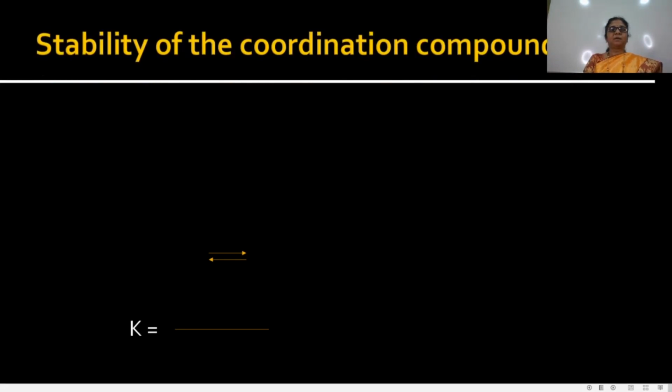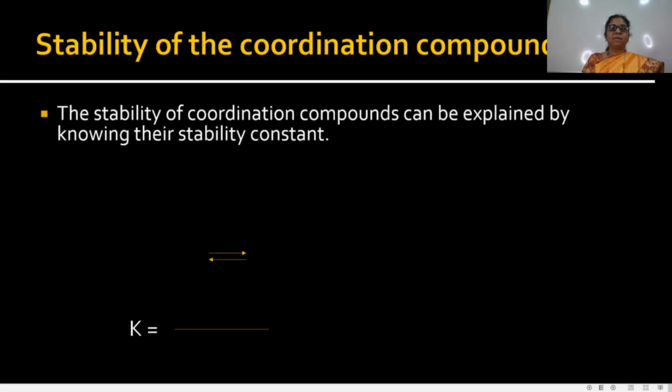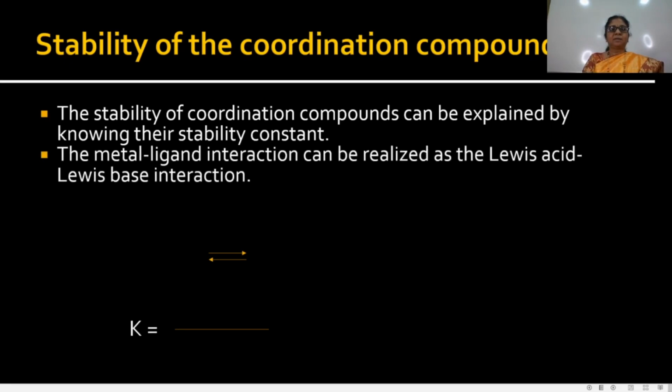Now see the stability of the coordination compounds. The stability of coordination compounds can be explained by knowing their stability constant. We studied that the coordination compounds act through Lewis acid and Lewis base interaction.